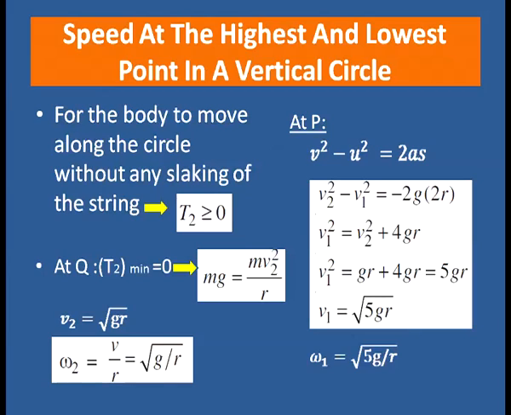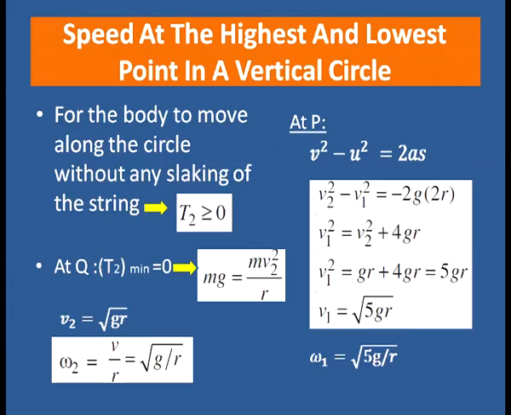By putting this value in the equation for T2, that is T2 equal to mv2 square by r minus mg, with T2 equal to 0, we get mg equal to mv2 square divided by r. From this, we get V2 equal to root over gr. As we know V equal to r omega, we can find omega 2 equal to V2 by r, that is equal to root over g divided by r.